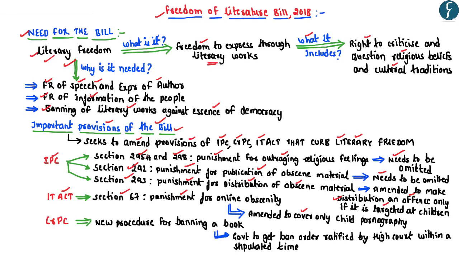Apart from that, this particular bill seeks to amend the Criminal Procedure Code in order to provide for a new procedure for banning a book by the government, wherein the government would now be required to get the ban order ratified by the High Court within a stipulated time. This new procedure has been proposed by the bill in order to ensure that the government does not ban any book on flimsy grounds. So these are some of the important aspects which one should know with respect to the Freedom of Literature Bill